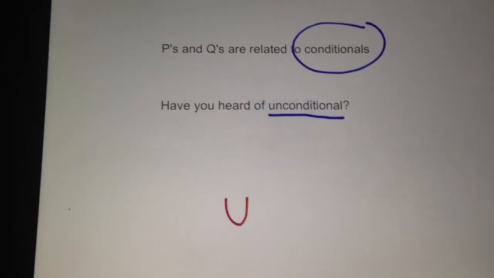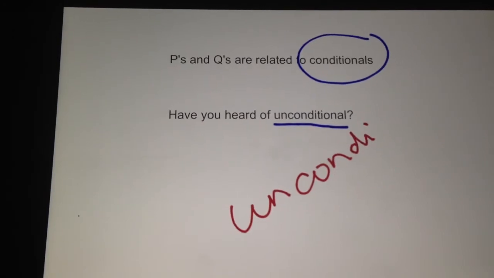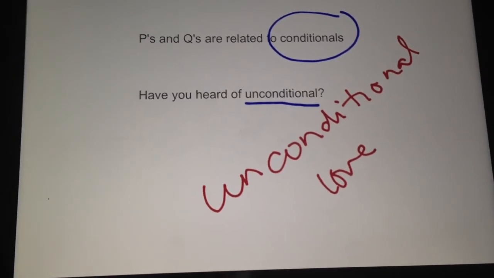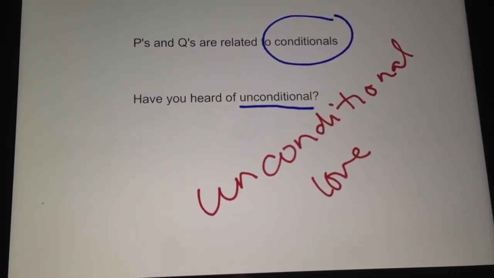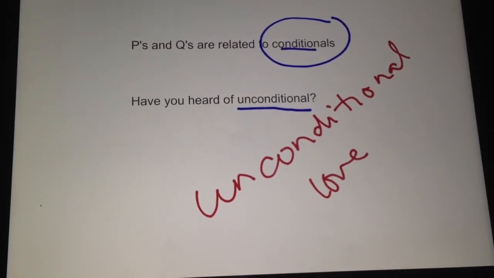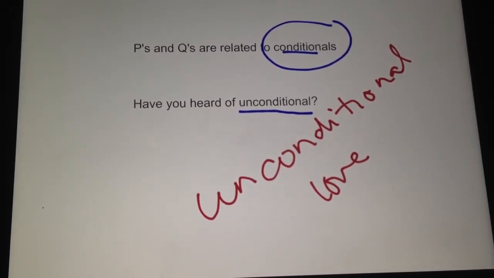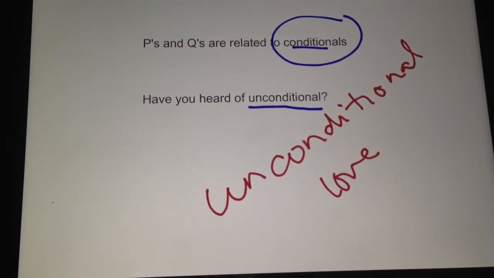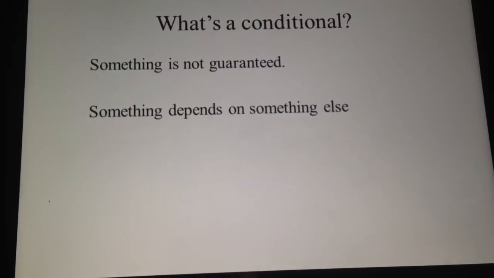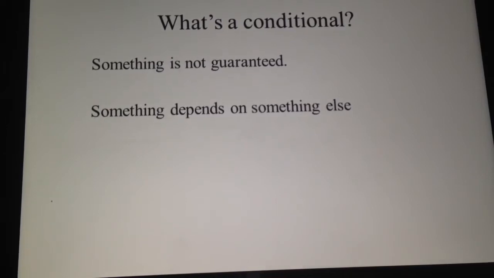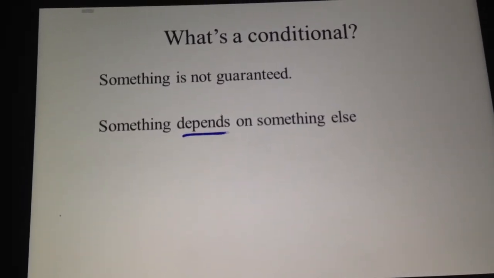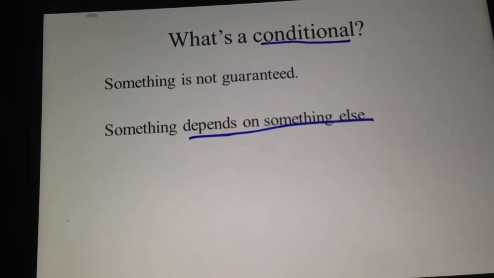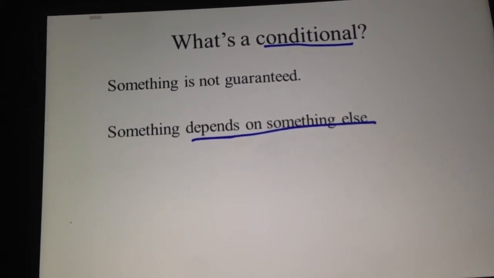Unconditional love. So for example, if someone has unconditional love for you, they love you no matter what. If they have conditional love for you, then they only love you if they let you borrow their car, if you give them money, if you cook for them. So conditional, just like what we're going to see in the next slide, is not guaranteed. And the main thing I want you to remember, it depends on something else. So if someone loves you conditionally, they love you depending on what you do for them.